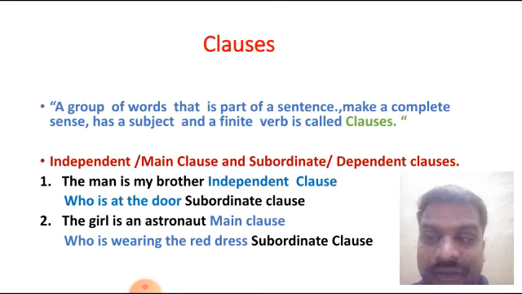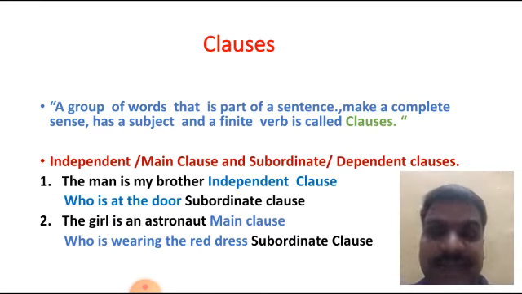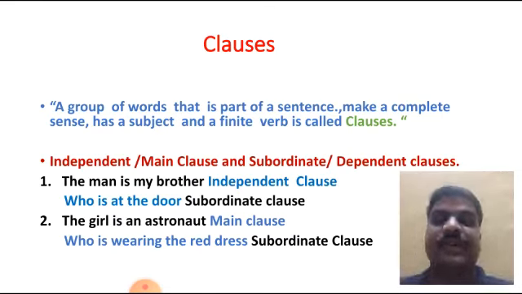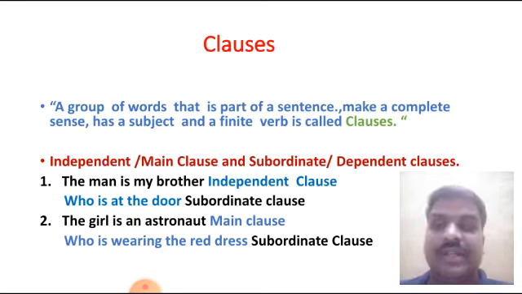And a clause that depends on the main clause for its meaning and understanding is called a subordinate clause. You understood this? "The man is my brother" is an independent clause. "Who is at the door" is a subordinate clause. Okay, why is it subordinate?